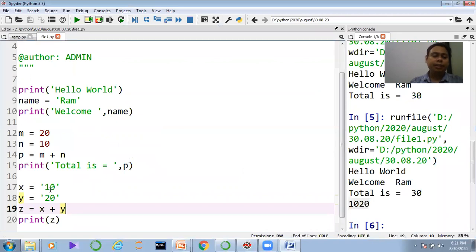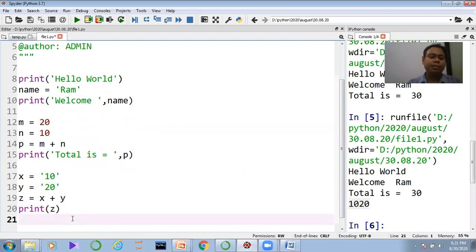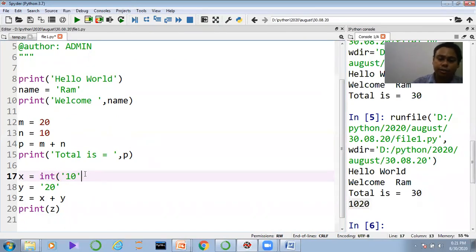Now here I am defining 10, I define 20, so that is a number, but in this particular case that is a string type number. Now I want to convert this particular data into a pure number. So what should I do? In order to do this, I am calling a predefined function called int. The name of the function is the int function.